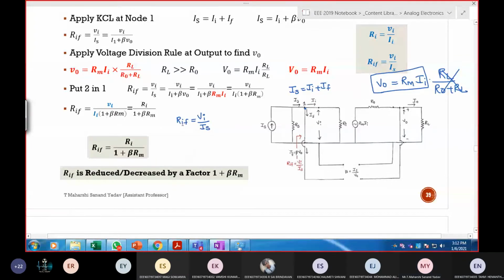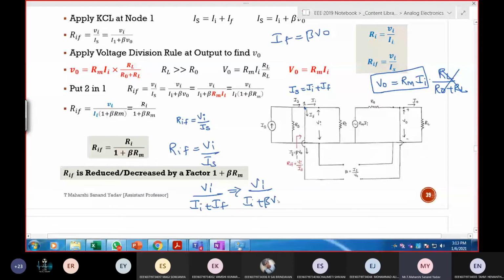Next. Can I substitute directly? So I want RIF is equal to VI by IS. So VI by IS, I got II plus IF. IF is equal to beta times V out, directly we can write it. So VI by II plus beta times V out. Next, can I substitute this one? V out is equal to RM times II.